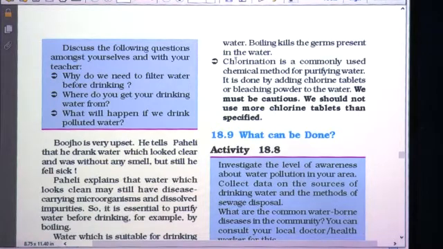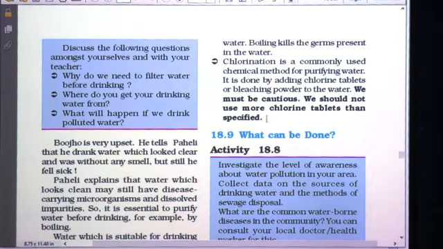Chlorination is one of the other methods commonly used for purifying water. So this is a chemical method because here chlorine, a chemical, is added to the water. It is done by adding chlorine tablets or bleaching powder to the water. So for purification of water, either tablets of chlorine are added or bleaching powder is added.